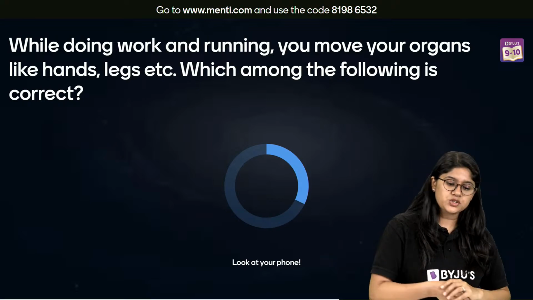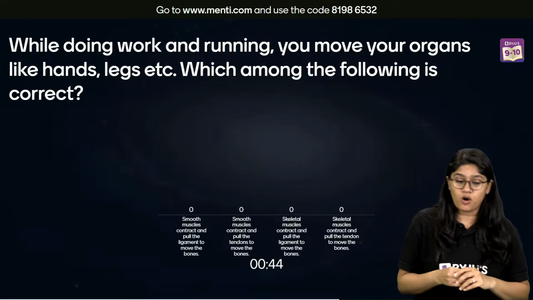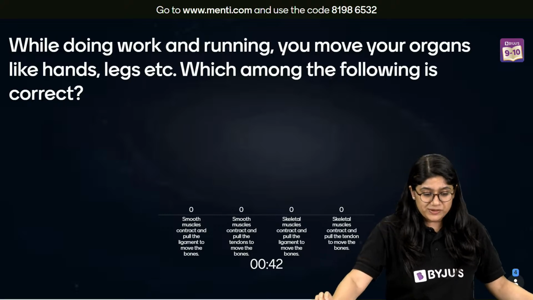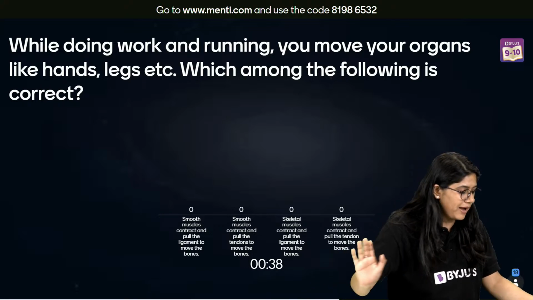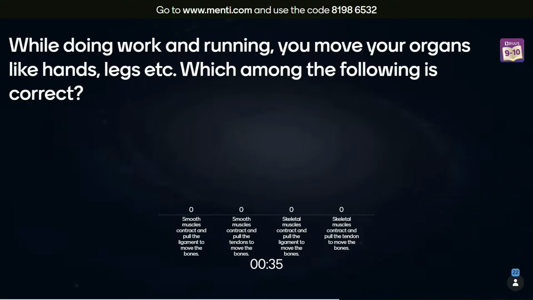Okay. While doing work, running, you move your organs like hands, legs. Which among the following is correct? Read the statement carefully, everyone. You have a good ample amount of time to answer your question.